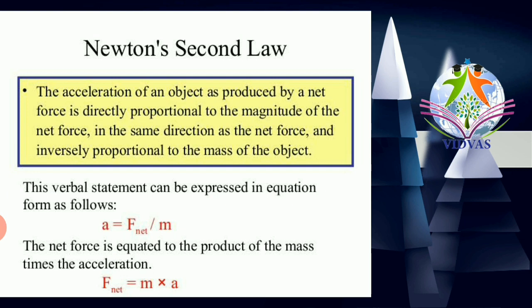The acceleration. Here I am going to denote acceleration with a letter small a. The acceleration of an object produced by a net force, so force is denoted with letter F, is directly proportional to the magnitude of the force. Magnitude of the force means how much force you are going to apply, in the same direction as the net force, and inversely proportional to the mass of the object. And verbally the equation is given as a equals F by m. a equals F by m. Don't worry, I am going to explain this with neat, clear and easy examples.